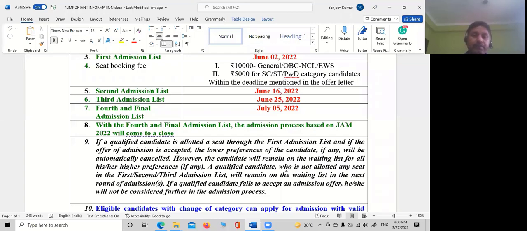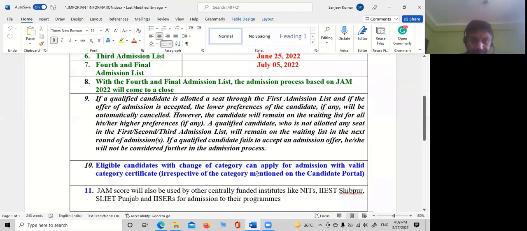If you get a chance for the next preference, you cannot deny the admission, you have to take it. But if you are getting a choice of admission which is not your first preference, and for the other one you are on the waiting list, you can wait for the second and third admission lists.